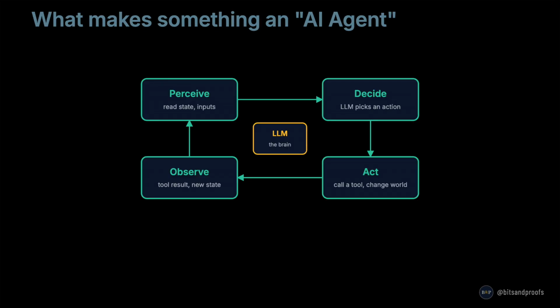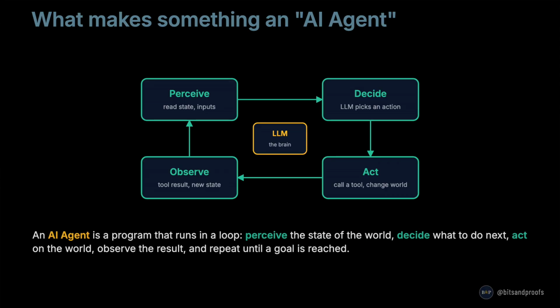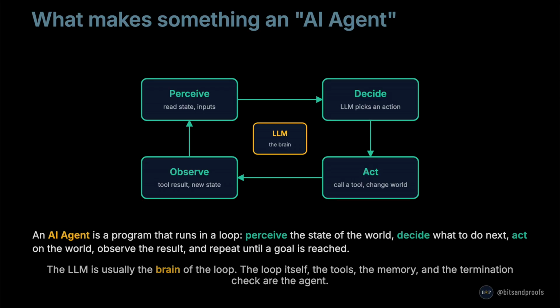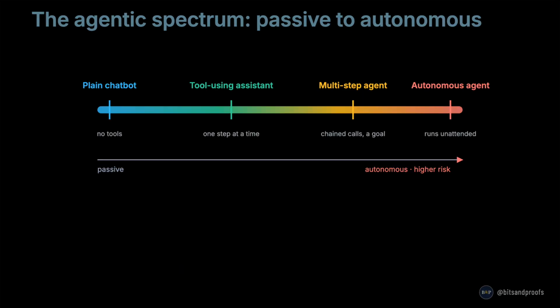So what makes something an AI agent? An AI agent is a program that runs in a loop. It perceives the state of the world, decides what to do next, acts on the world, observes the result, and repeats until a goal is reached. The LLM is usually the brain of the loop. It is the part that decides, but the agent is everything around it. The loop itself, the tools it can use, the memory it carries between steps, and the check for when the goal is done. Without the loop, you have a generative model. Without the tools, you have a chatbot. Put all three together, the model, the loop, and the tools, and that is what people mean by an AI agent.